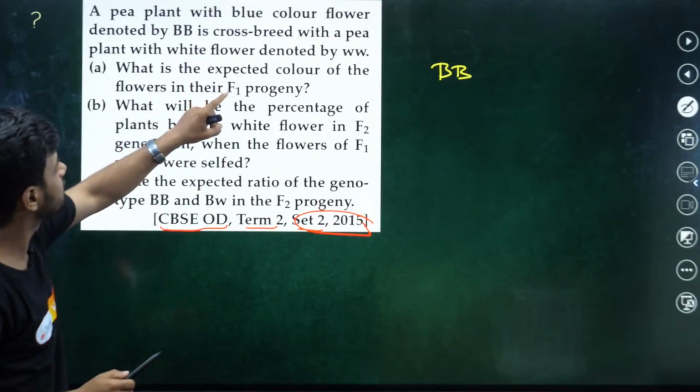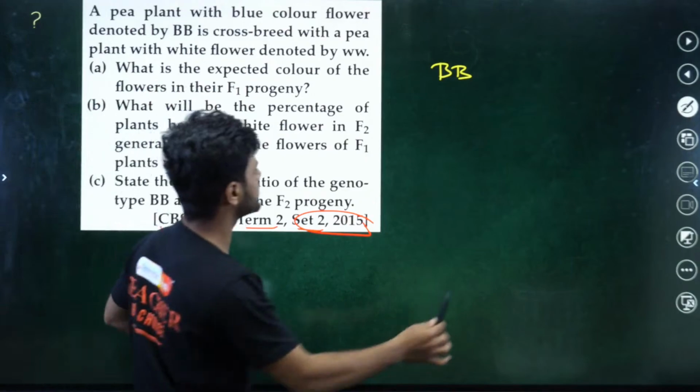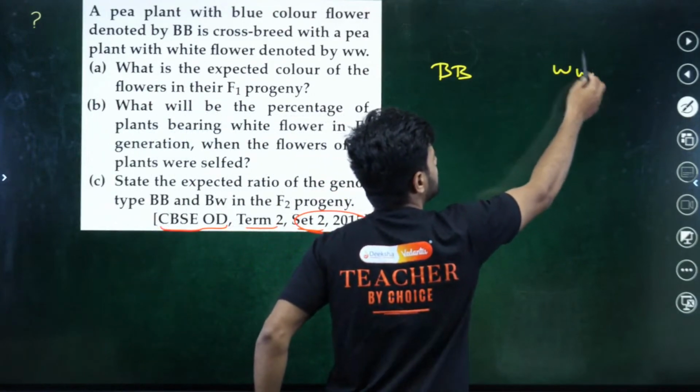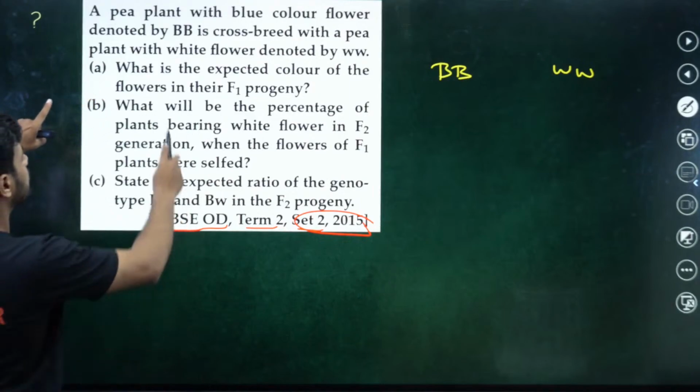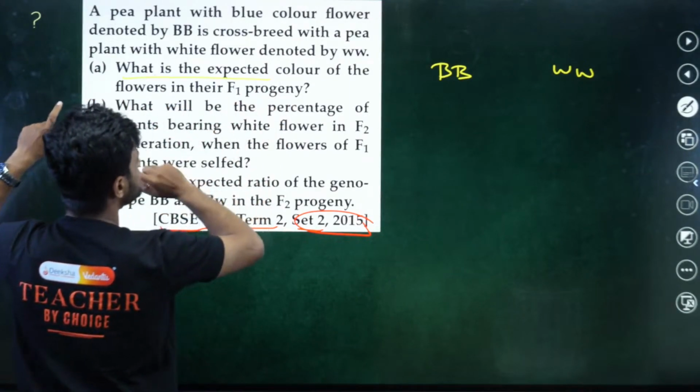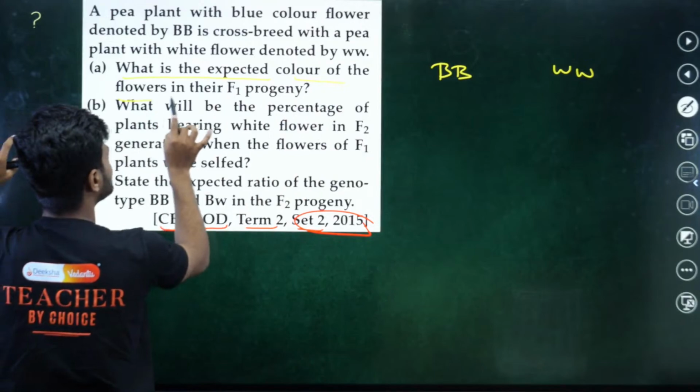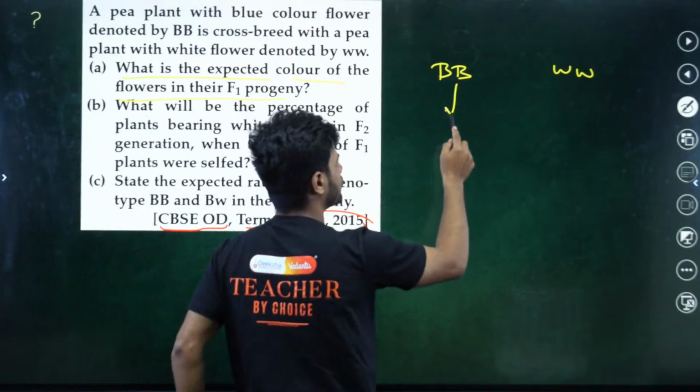Is crossbred with a pea plant with white flowers. That is WW. Okay. Question number 1. What is the expected color of the flower in the F1? See, if you cross this, what do we get?